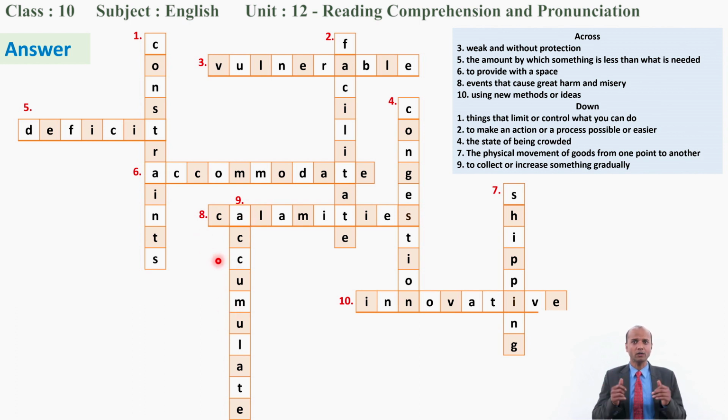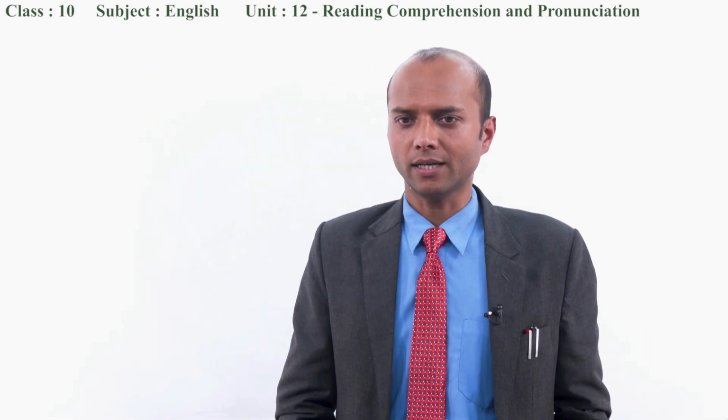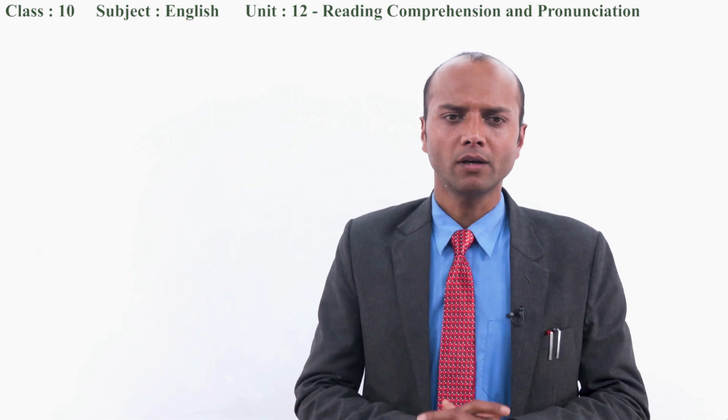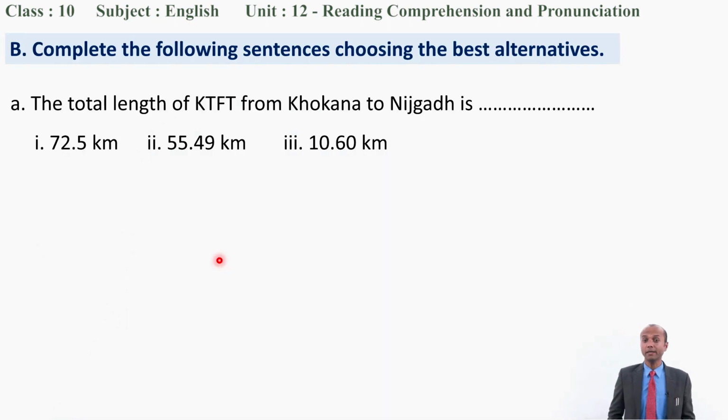How many of you have done the task correctly? Please raise your hands. Good, I see many hands. Very good, dear students. Well done. Okay, now let's see the next activity. B, complete the following sentences using the best alternatives. So every question has 3 different alternatives which you have to choose correctly. For this you have to again go through the text. So let's begin with the first one.